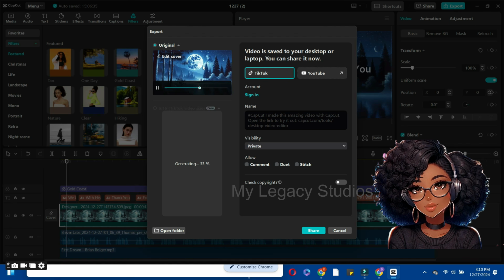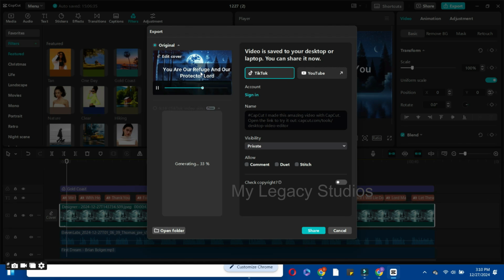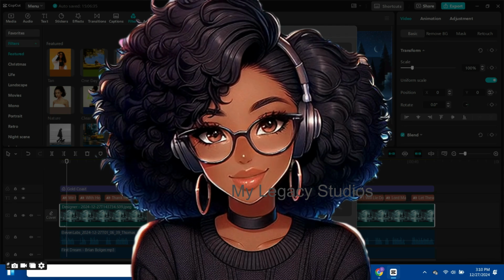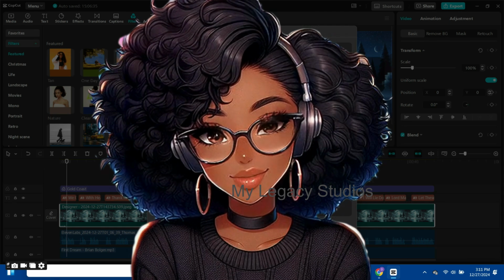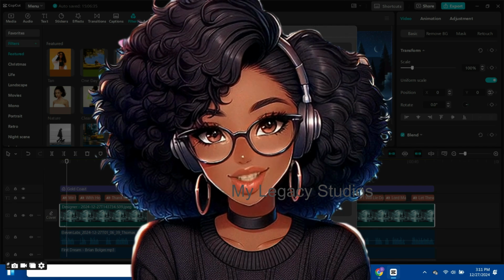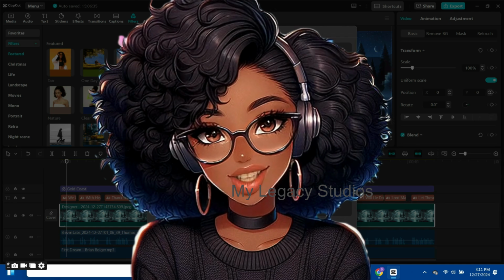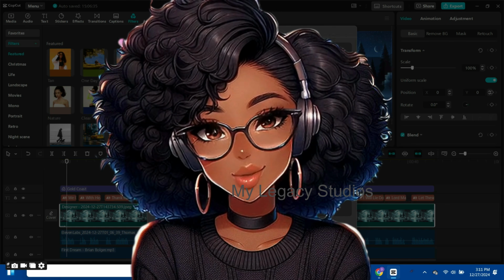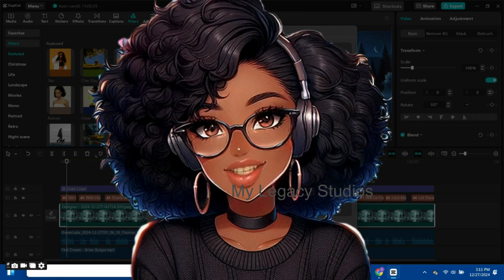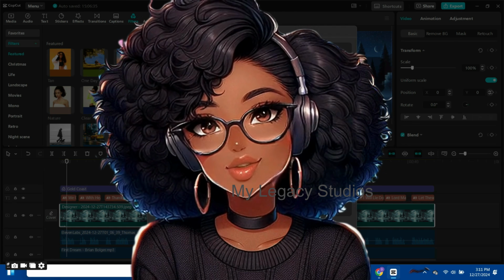So you see, amazing thing about CapCut is that as you're exporting the video in a landscape or in the 16:9 aspect ratio, it also automatically generate a video or a portrait video for you that you can upload on either TikTok, Facebook Reels, Instagram or any other platform that uses this type of aspect ratio. So you can see it's also generating the same thing here for us.